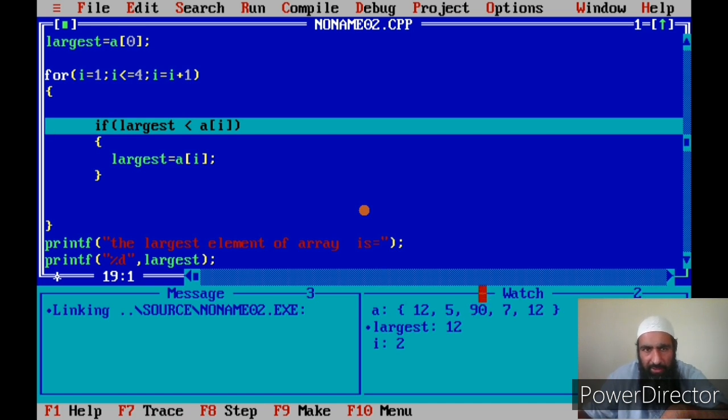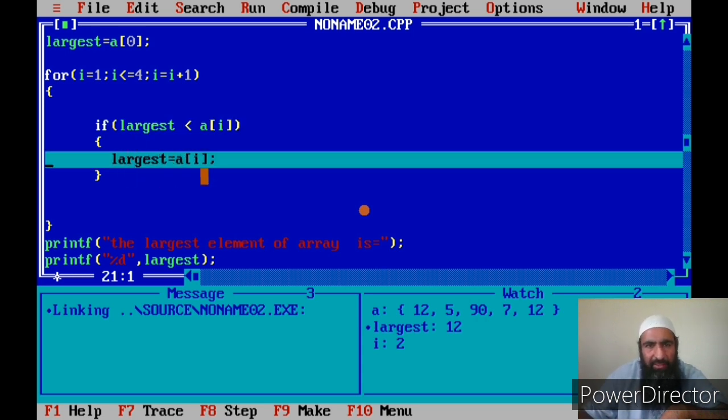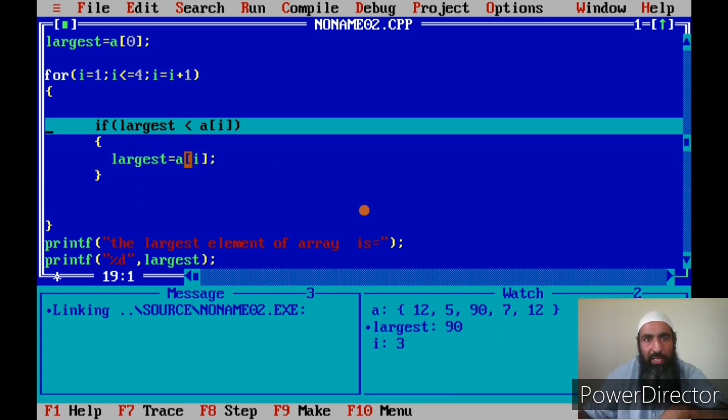Definitely the condition is now true, so the statement in the if will be executed. When this is executed, you see the 12 will be changed to 90. So this is my largest element now. Again, after executing the if, the same steps in the life cycle: first the incrementation, then checking the condition. What has the value of i now changed to? It has changed to 3. Okay, 3. Then the condition is true.